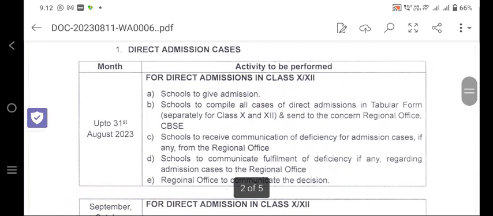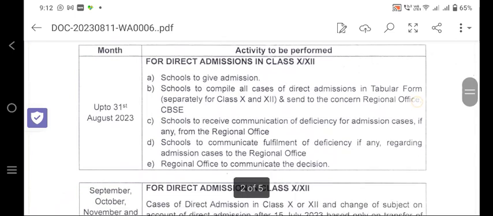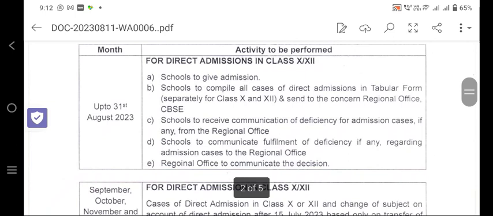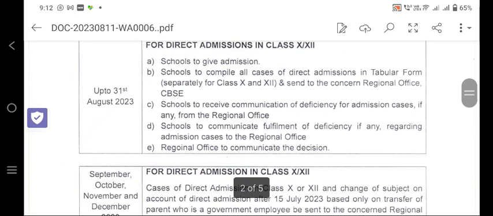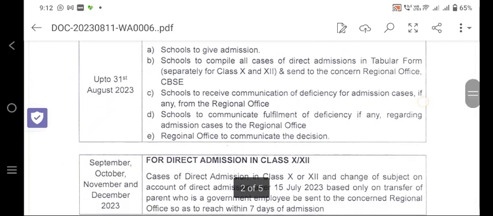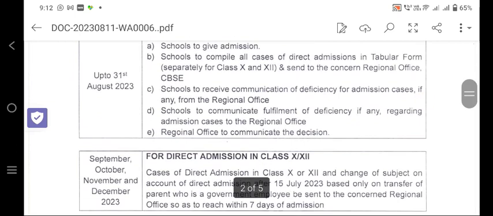So what are the activities to be performed by the schools to give admission? Number one, schools to compile all cases of direct admission in tabular form separately for class 10 and 12 and send to the concerned regional or RO office of CBSE. School to receive communication of deficiency for admission cases, if any, from the regional office.